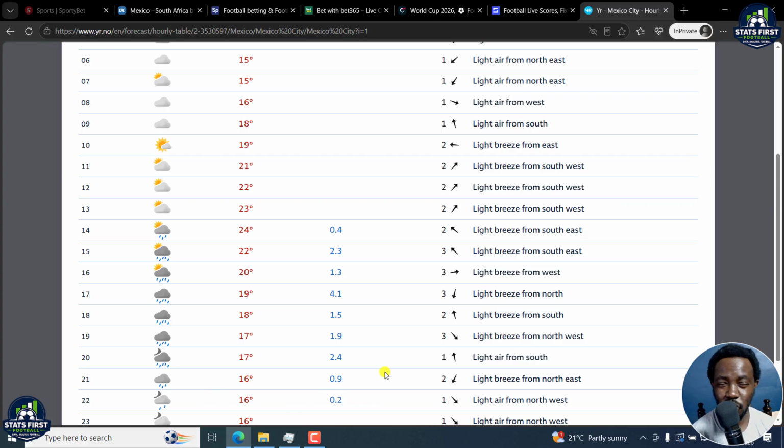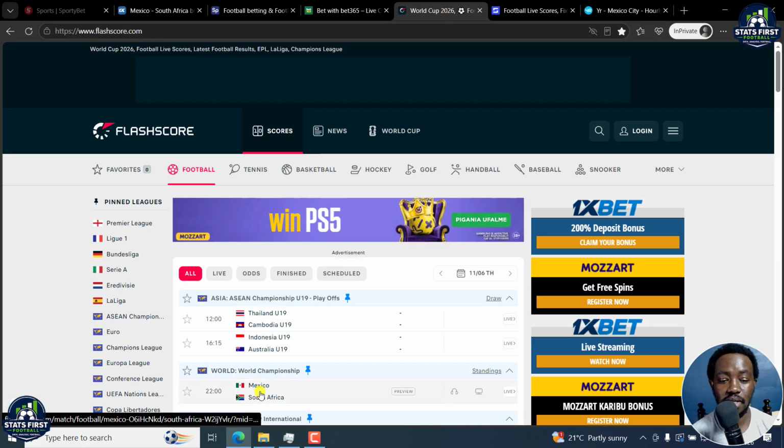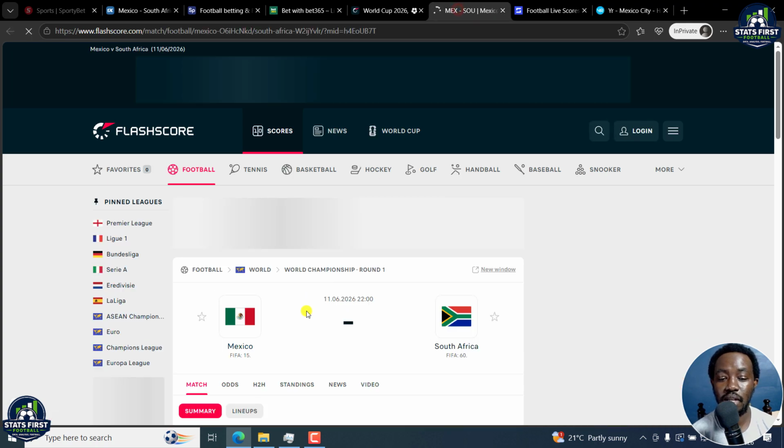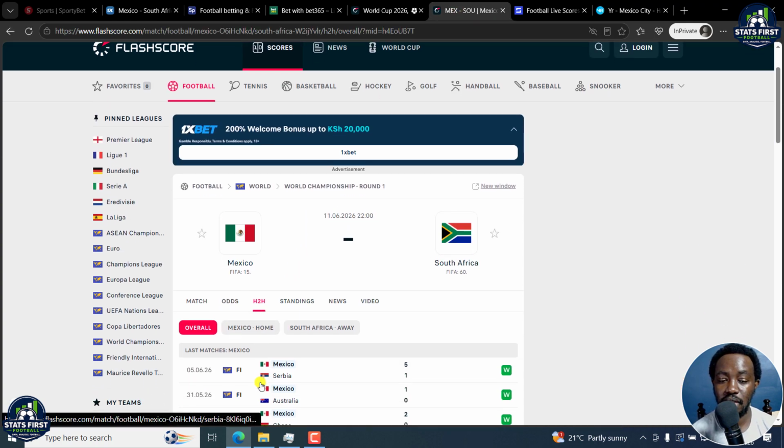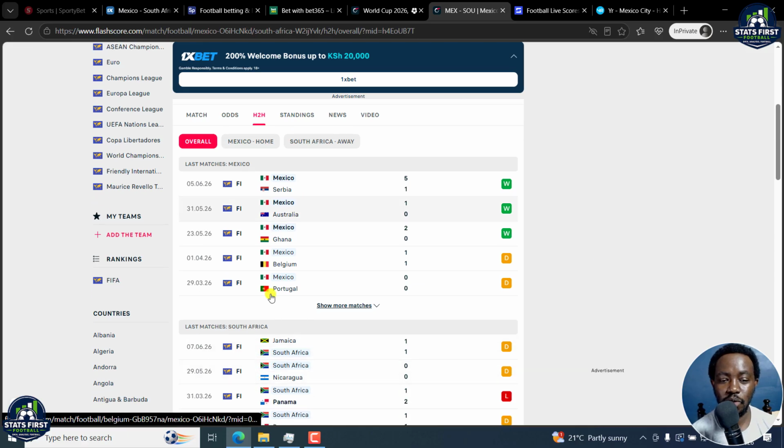Now, depending on the pitch condition, it may be difficult to kind of handle the water. The flow of the ball might be a little bit difficult, so it's good to take note of that. When analyzing and predicting football matches, it's good to take a whole lot of things into consideration: their head-to-heads, their recent form, who is the referee for some specific markets. It's always important to take note of all that in what you see. But for this particular game, I'm going to go for a Mexico win.